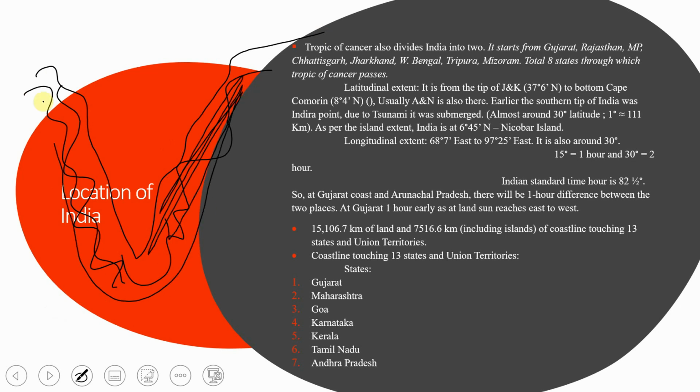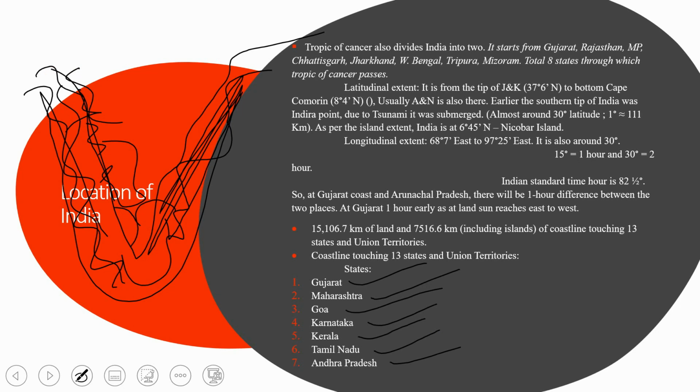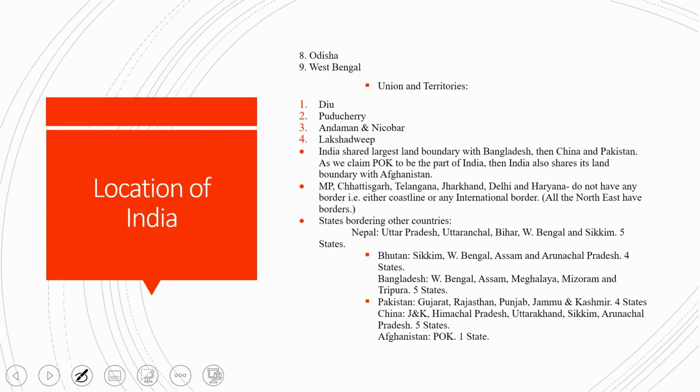So the states that are touching our coastline are total 13 states and union territories. These are Gujarat, Maharashtra, Goa, Karnataka, Kerala, Tamil Nadu, Andhra Pradesh. So it is coming in this way, Gujarat, then here Maharashtra, then Goa, then Karnataka, then Kerala, Tamil Nadu, then Andhra Pradesh, okay?